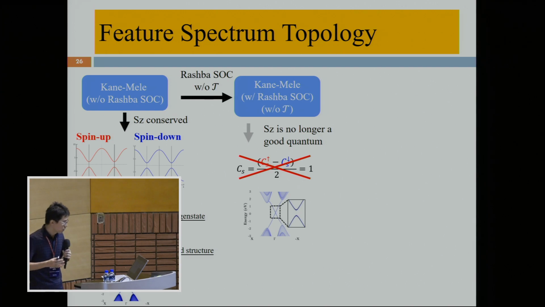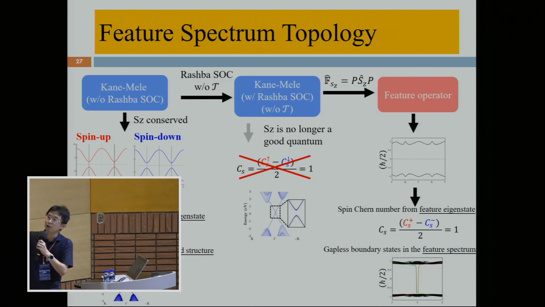So in this case, the spin-Chern number cannot be well defined through the Bloch wave function with the spin basis. And the original gapless topological boundary state opens a gap due to the Zeeman exchange field we put in the Hamiltonian. So in order to redefine the topological invariant number and understand the bulk boundary correspondence, we turn our approach to the feature spectrum topology.